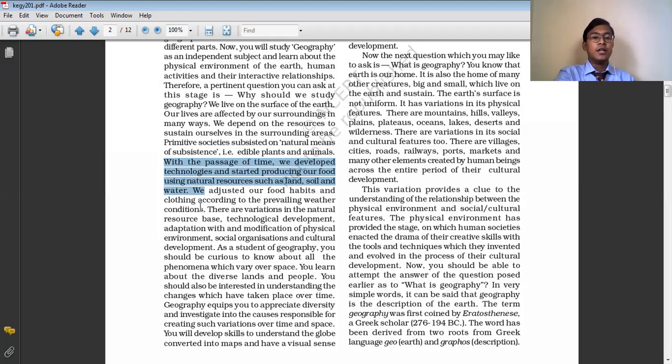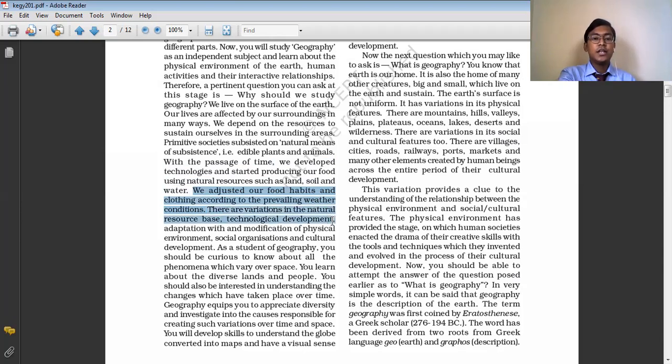And not only this, but we adjusted our food habits and clothing according to the prevailing weather conditions. Our food habits and clothing got adjusted according to the prevailing weather conditions of the region where we are living.